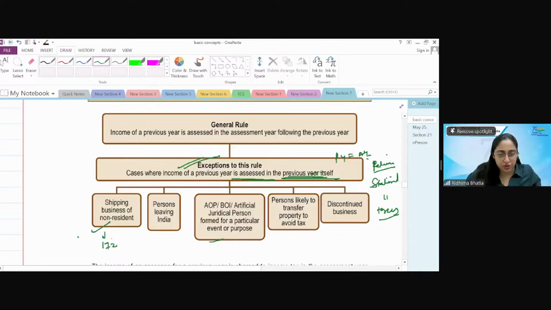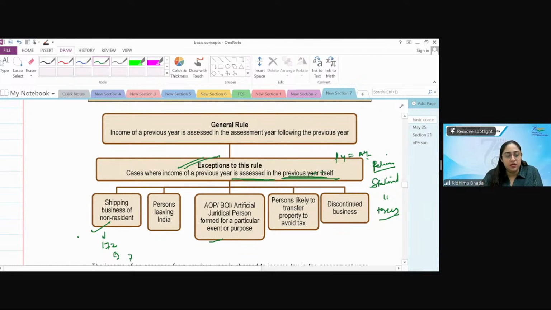Now there is this section 172. Whenever any foreign ship, any non-resident ship, is coming to India, they can either carry passengers or they can carry goods, anything. They will come to any port. There are ports in Visakhapatnam, in Gujarat, and in various places. They come to that port. Now, before leaving the port, they have to pay 7.5%